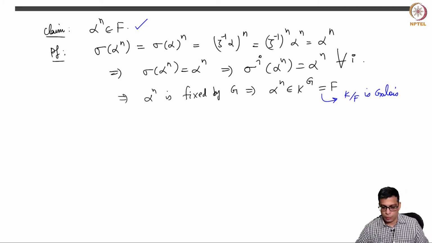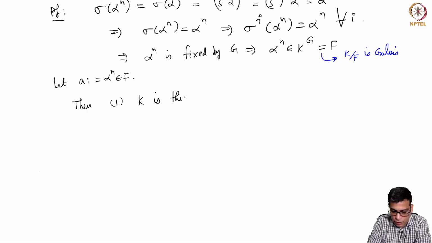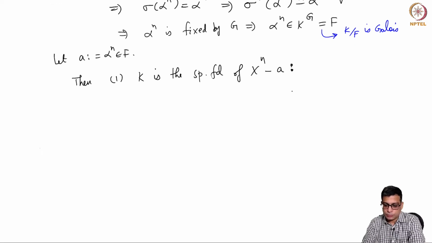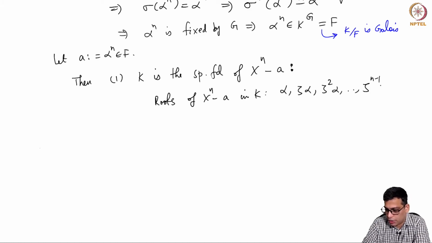So now let a be alpha power n, which is in F. Then the first point is K is the splitting field of x power n minus a, and the reason for that is clear, because the roots of x power n minus a in K are alpha, zeta alpha, zeta square alpha, up to zeta n minus 1 alpha, and K is generated by them.